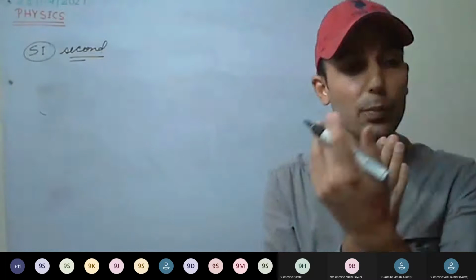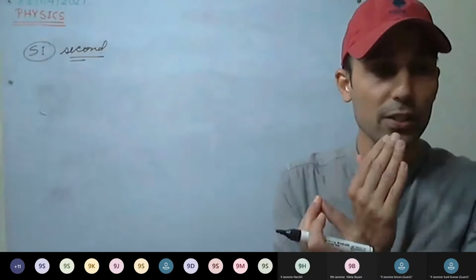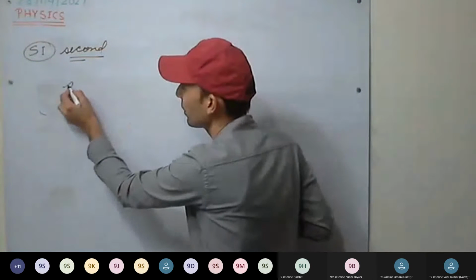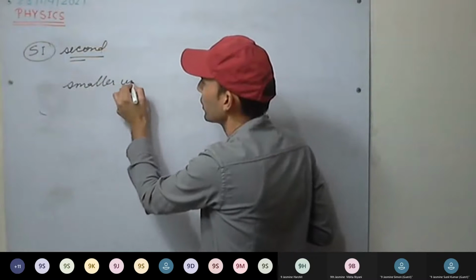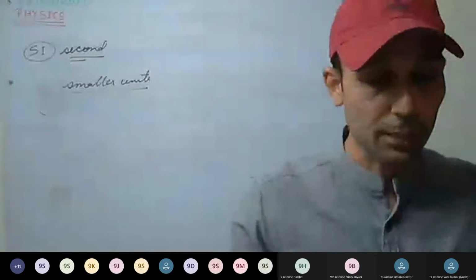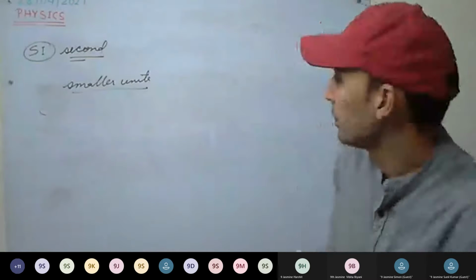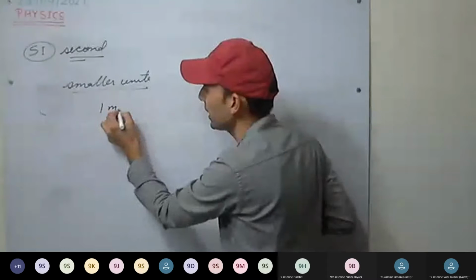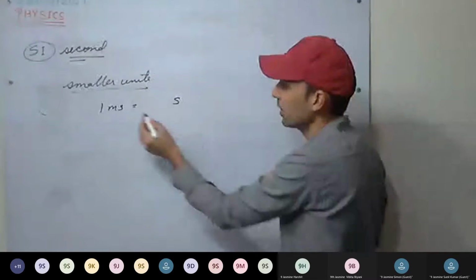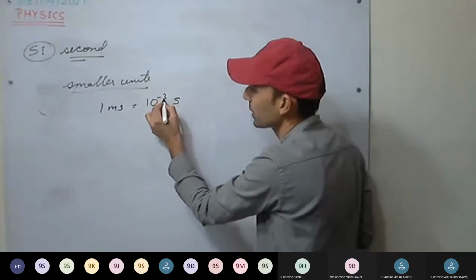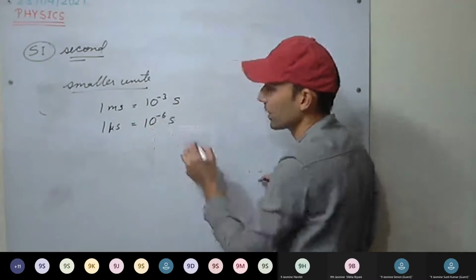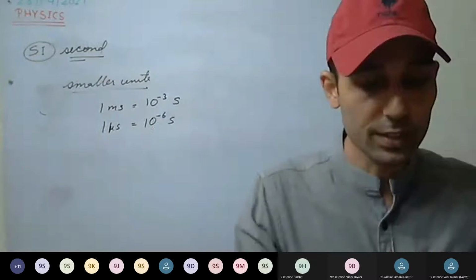So now we have to measure smaller time, that is a very small part of the second. So we need smaller units. Smaller units of time, what will they be? For example, there can be the millisecond. One millisecond is how much part of the second? A thousandth part of the second, 10 raised to power minus 3. Microsecond is 10 raised to power minus 6 second, that is a millionth part of the second.